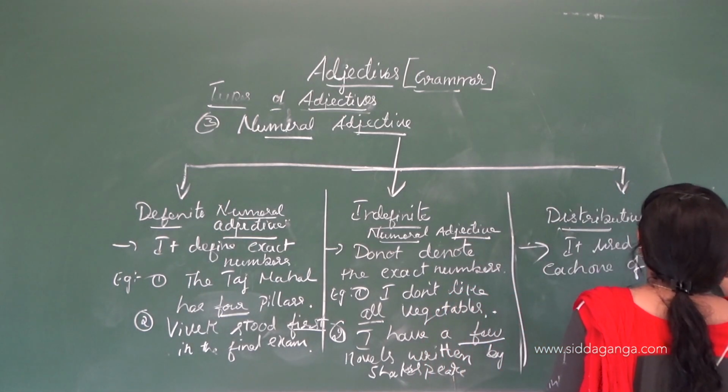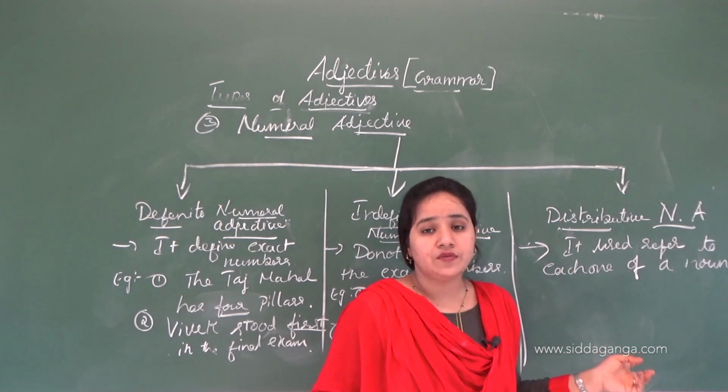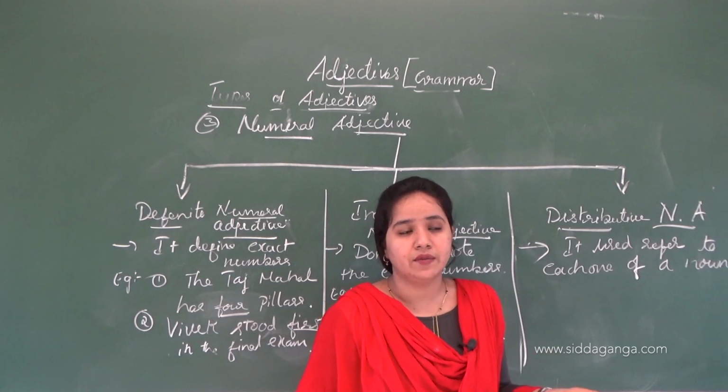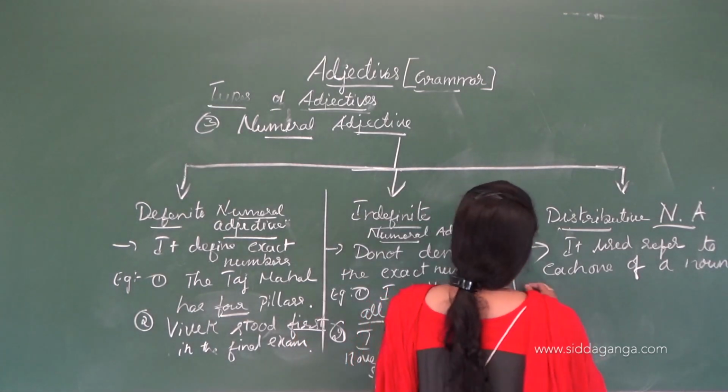It says each one of the noun, one by one, and it does not use the words one by one directly. There are some words for it. So what are the words?